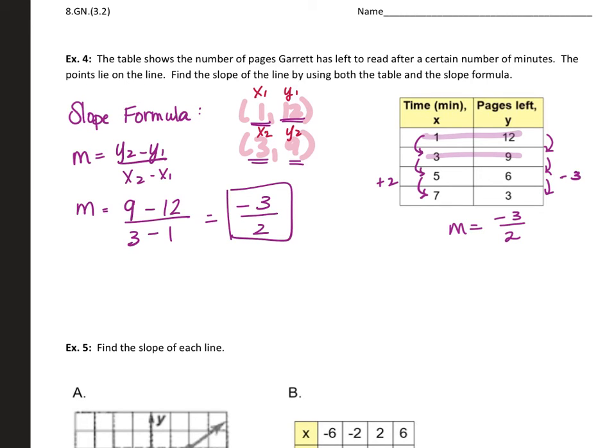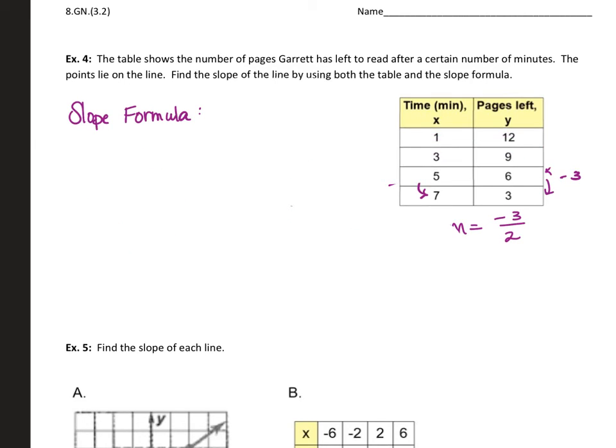And as you can see, we ended up getting the exact same slope here. We could have done this with any other point. So let me show you an example here. Let's choose these 2 points.